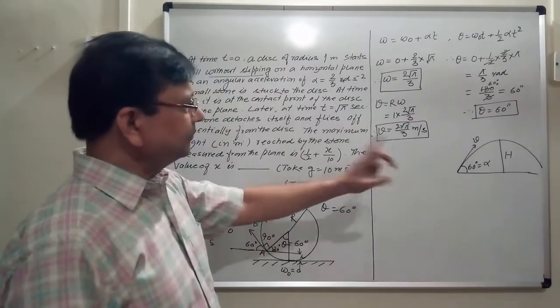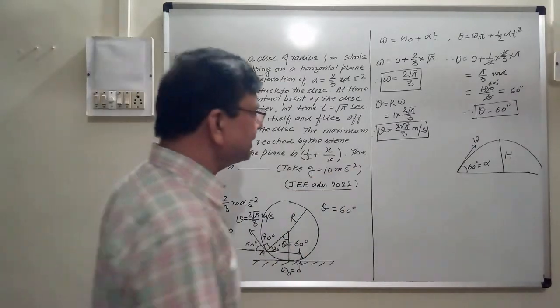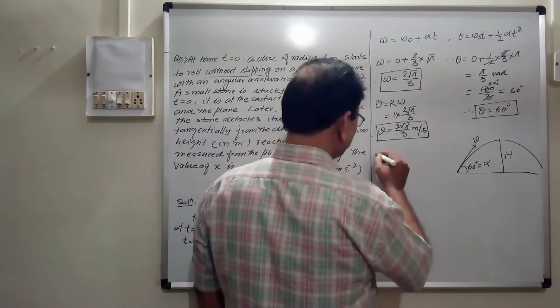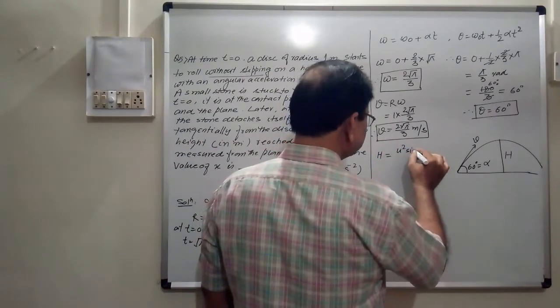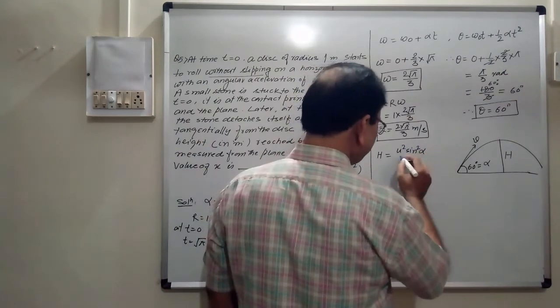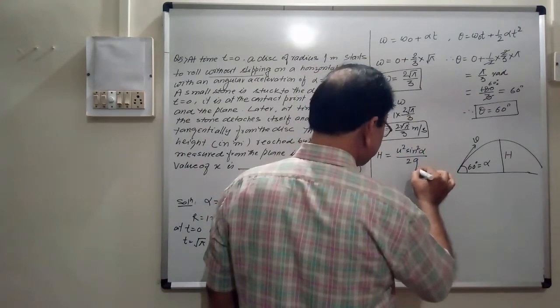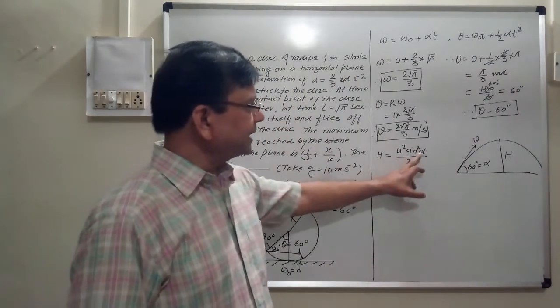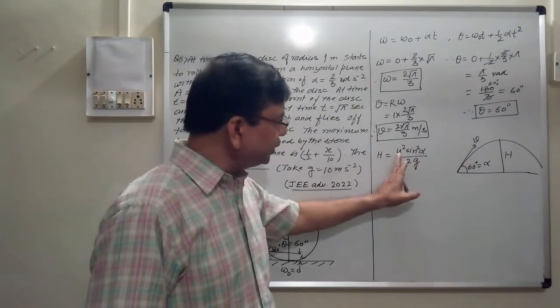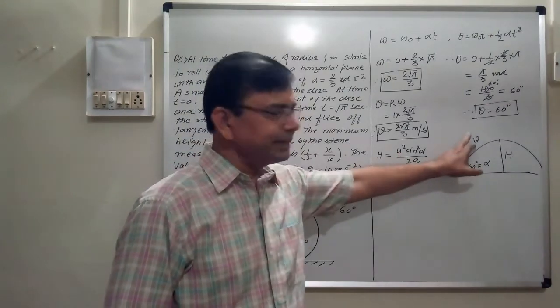So यहाँ से हम height निकालेंगे, capital H. So we know for the projectile H is equal to u square sin square alpha upon 2g. ये फार्मूला हमको पता है. U square sin square alpha upon 2g, where u is the initial velocity. Here it is v.